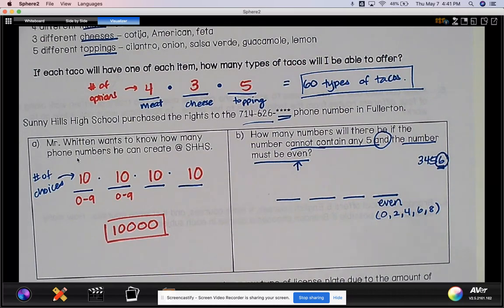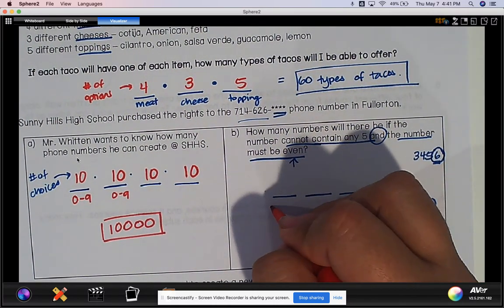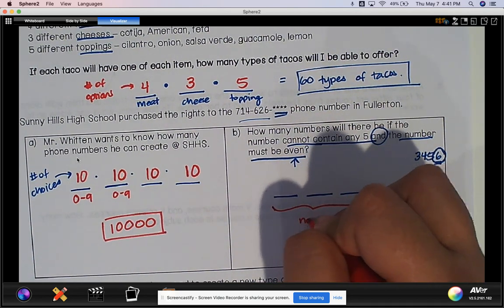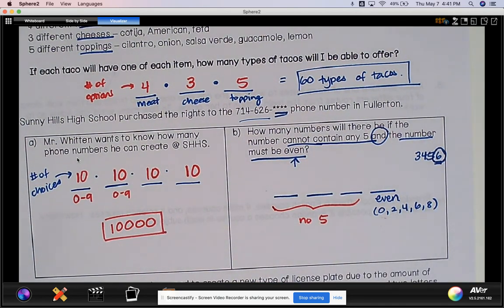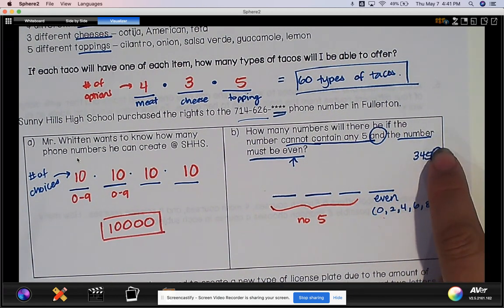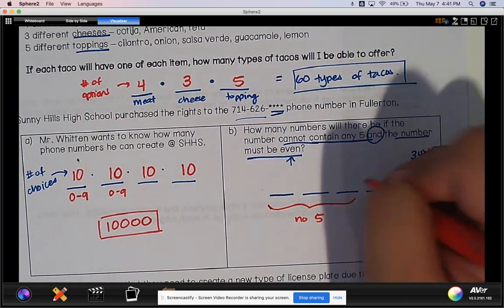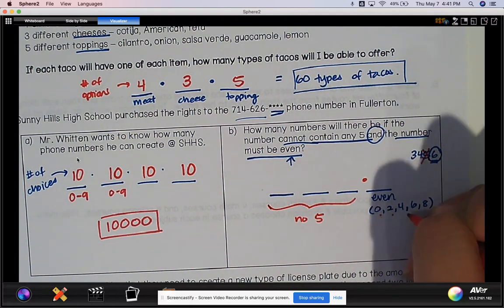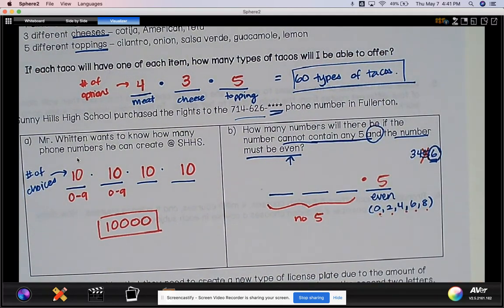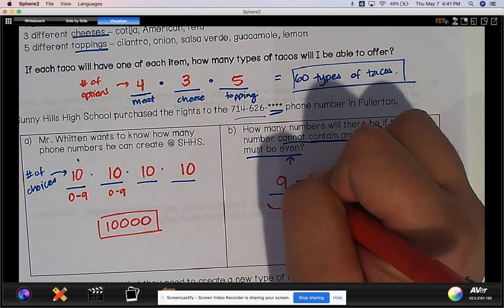At the same time, I'm saying that it cannot contain a 5. Well, 5 is not even, so for sure there are no 5s at the end. For the other digits, it can be anything. It could be a 3, it could be a 4, it can be odd or even. As long as the end is even, I'm good, but it cannot be a 5. Because it must be even, that means I have 5 options for the last digit. And instead of having 10 for the other digits, because I can't have a 5, I can go 0, 1, 2, 3, 4, 6, 7, 8, 9. So that would be 9 options.